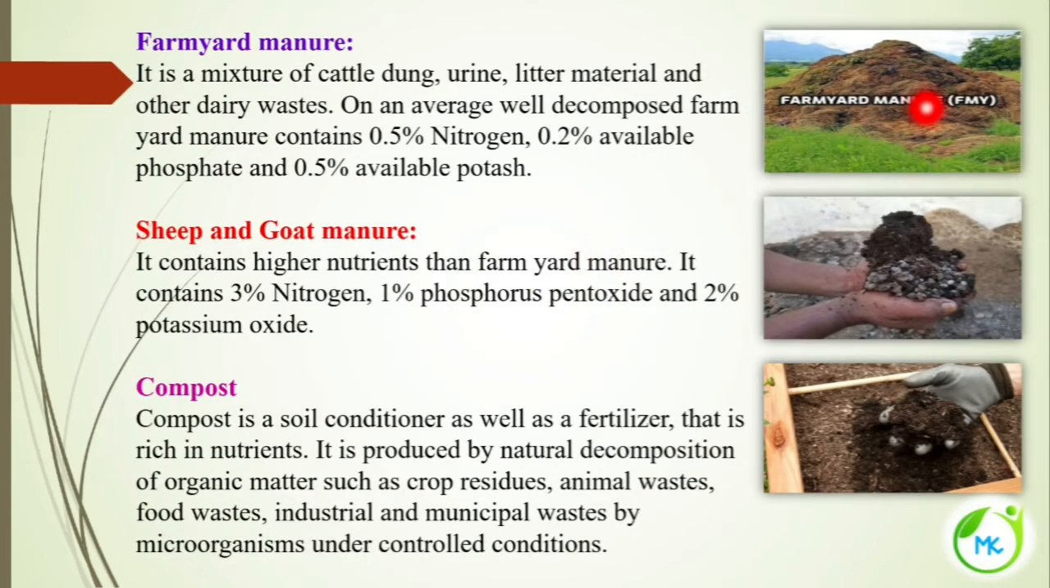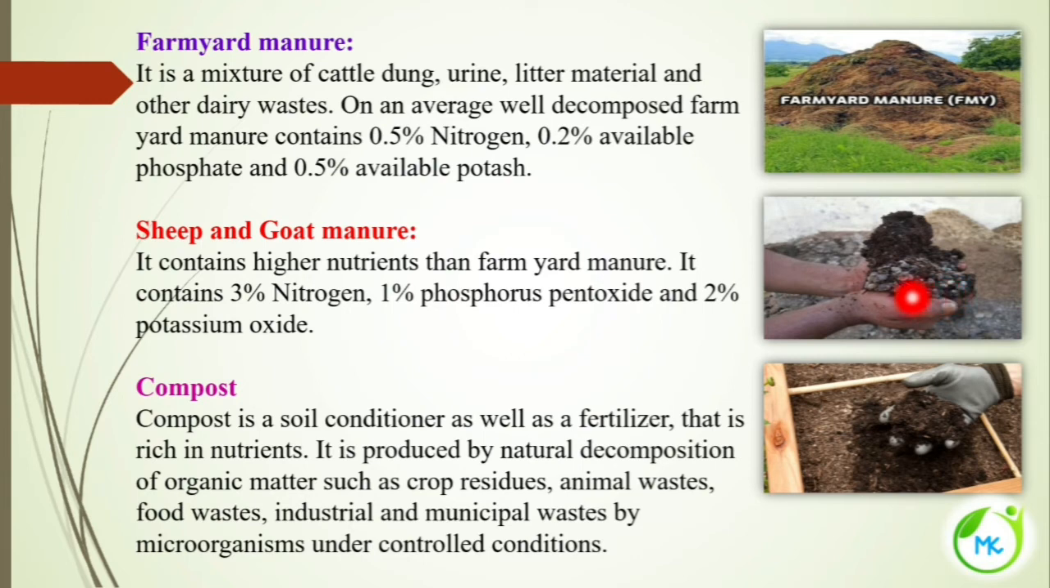Next is farmyard manure. It is a mixture of cattle dung, urine, litter material. Litter material is nothing but the fallen leaves and the like, along with other dairy waste. On an average, well decomposed farmyard manure contains 0.5% nitrogen, 0.2% phosphate and 0.5% available potash.